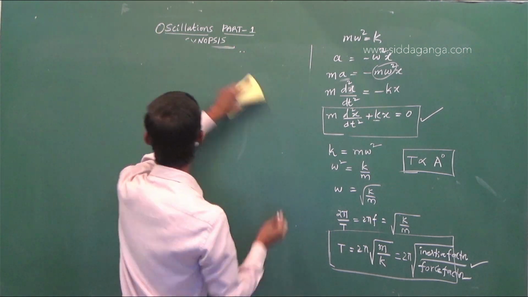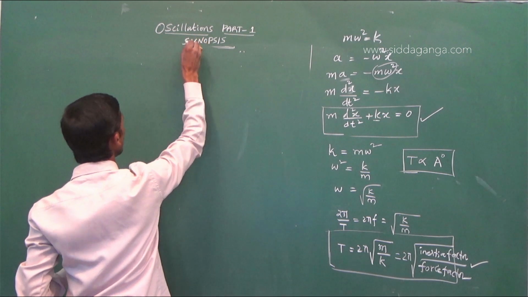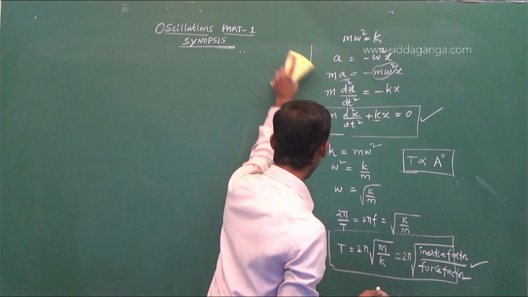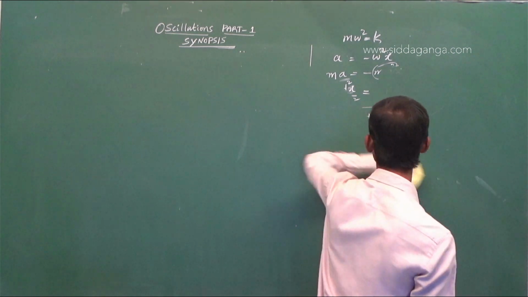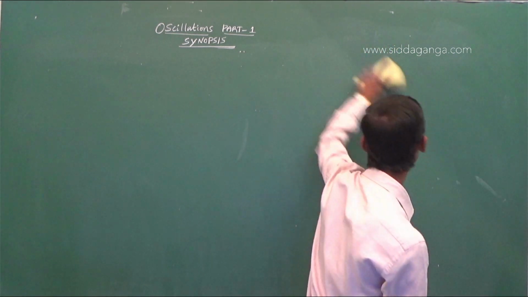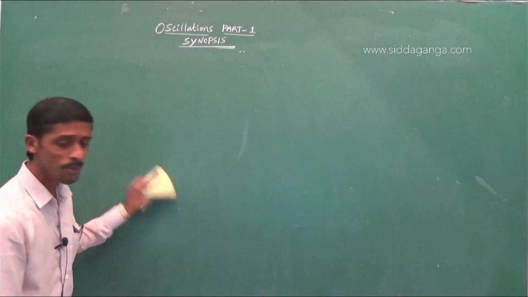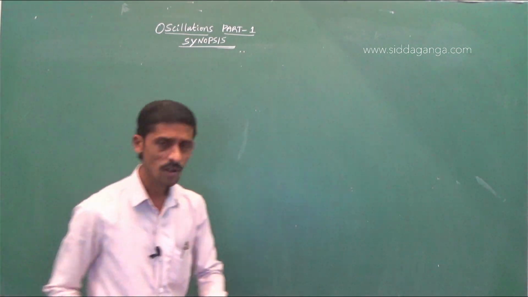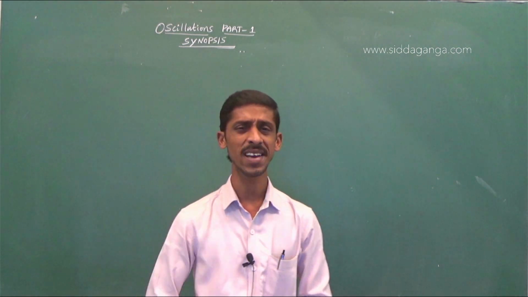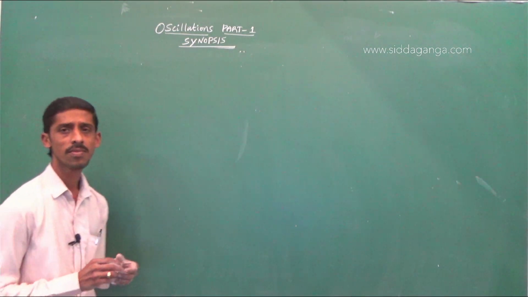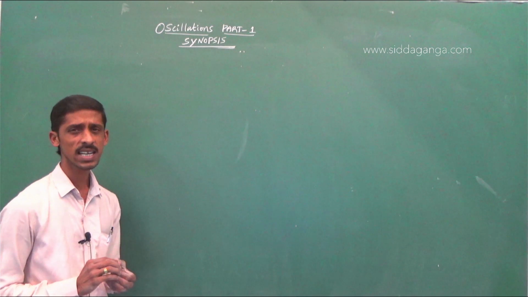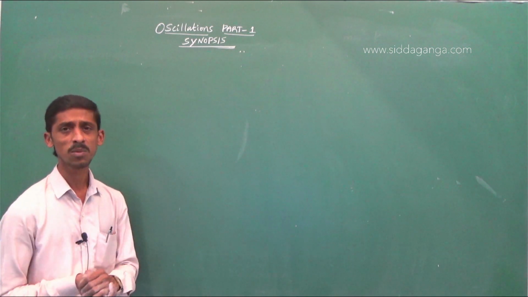Now, we shall see other characteristics of a body or a particle when it is in simple harmonic motion. First, I will take uniform circular motion.